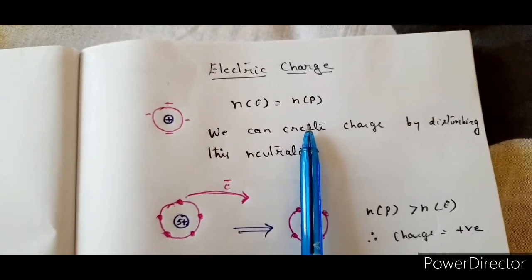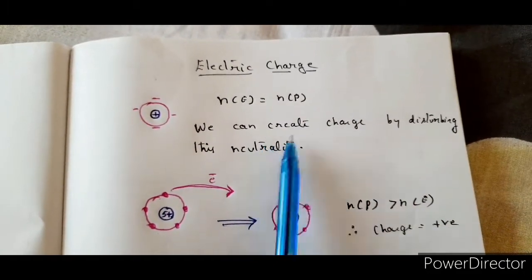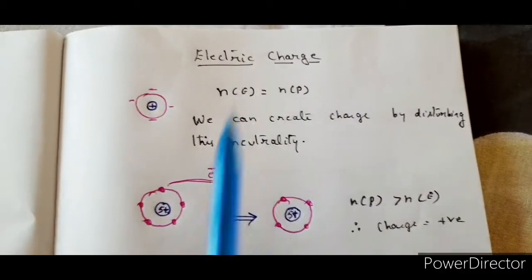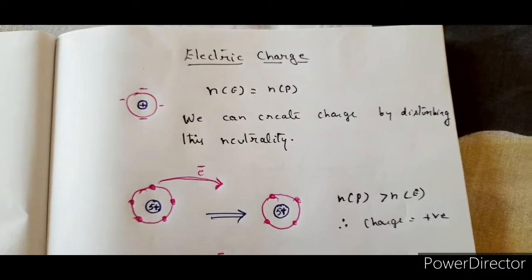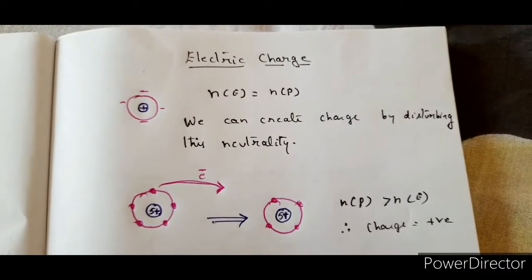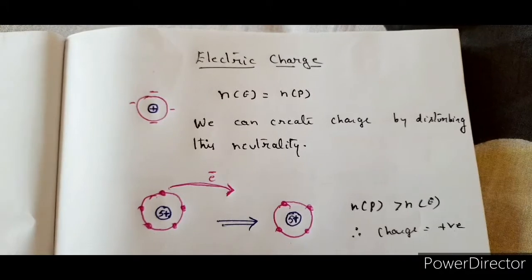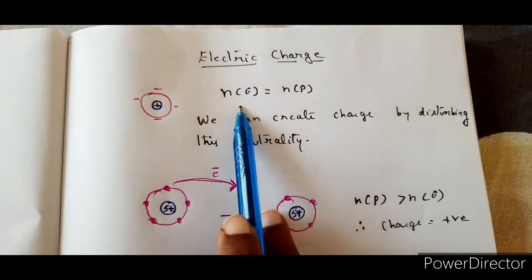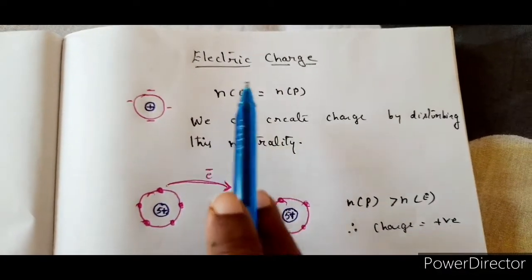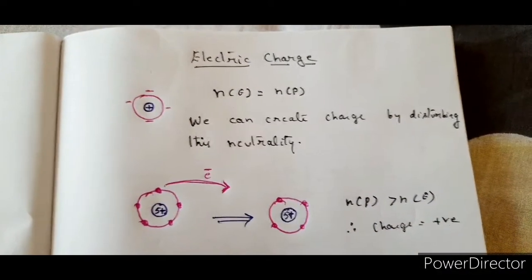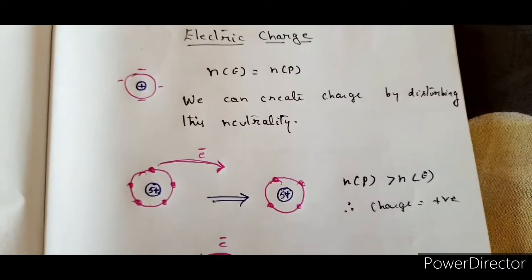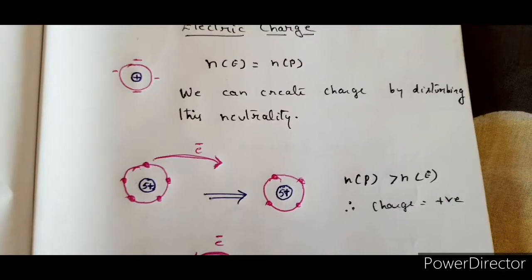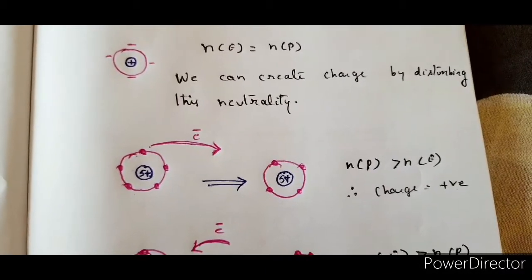Now, we can create charge by disturbing this balance. That means this neutrality can be disturbed. The easiest way is that electrons will be shared, or electrons will be either removed from or given to a body. In that manner you can disturb this neutrality and thus you can charge a body.